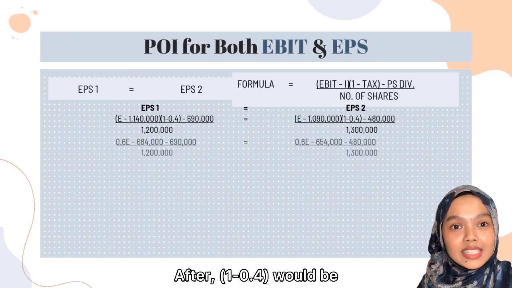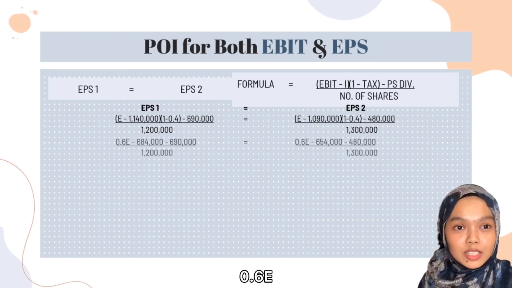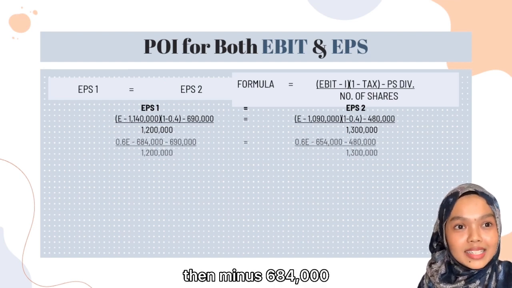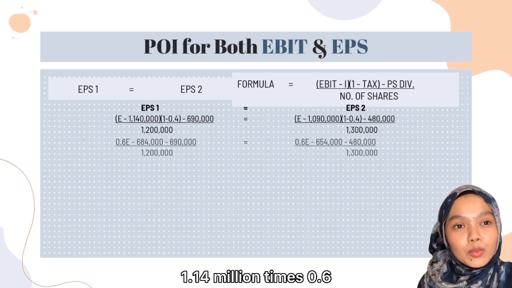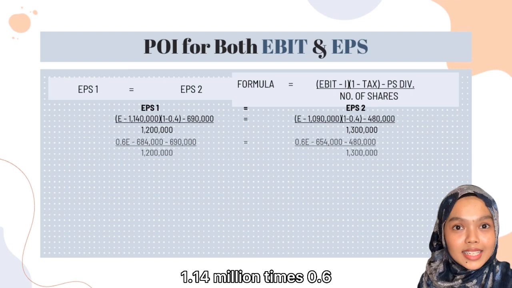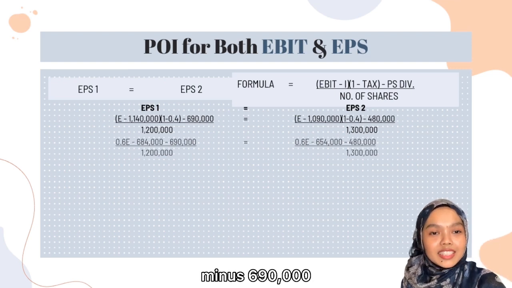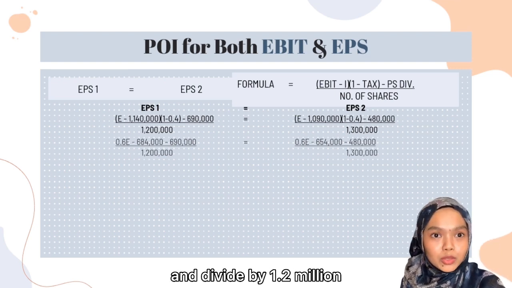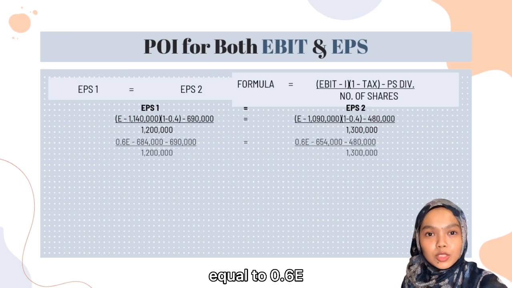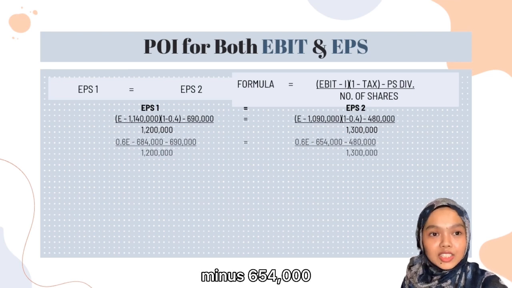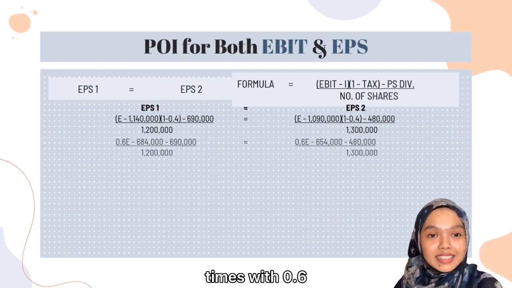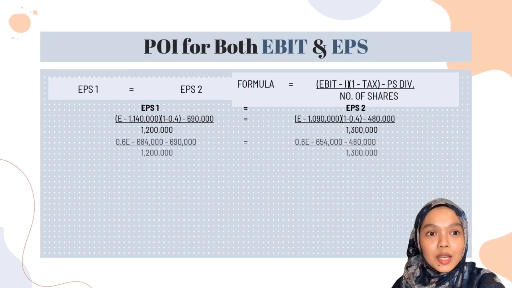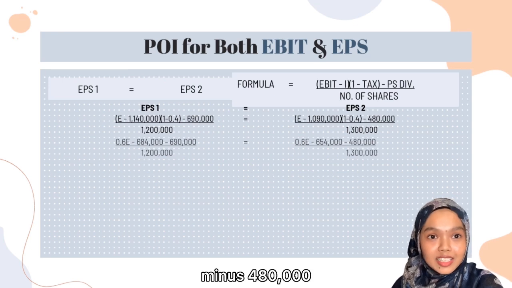After 1 minus 0.4 would be 0.6E, then minus 684,000, which is from 1.14 million times 0.6, minus 690,000 and divide by 1.2 million equal to 0.6E minus 654,000, result from 1.90 million times 0.6, minus 480,000 and